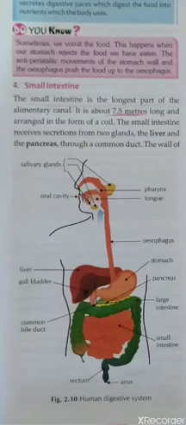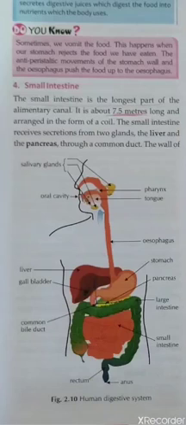This oral cavity consists of teeth, tongue, and salivary glands. In human beings, as food is ingested through the mouth, biting, chewing, and then swallowing happen inside the mouth.